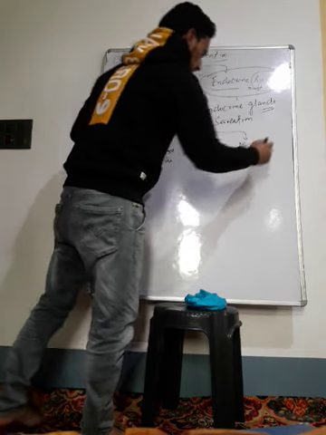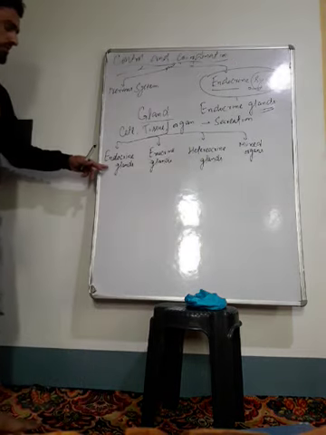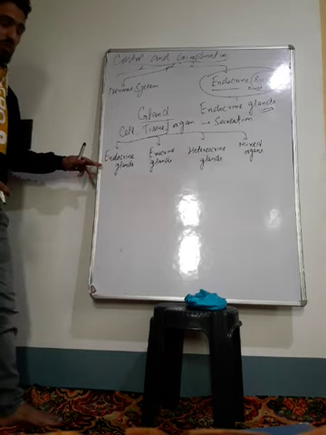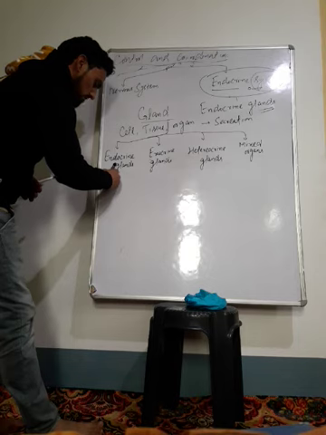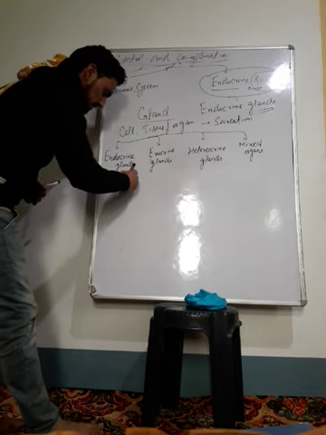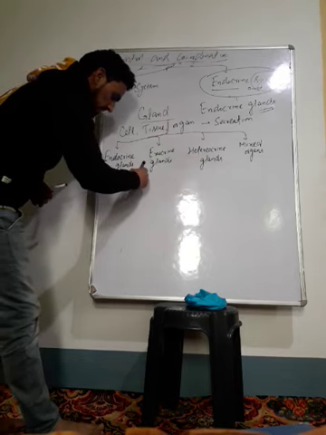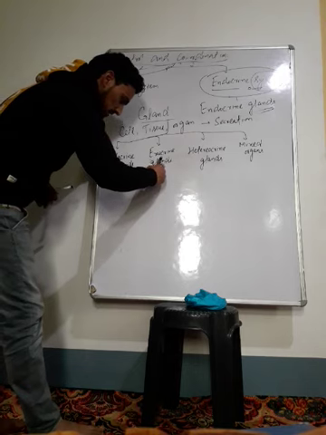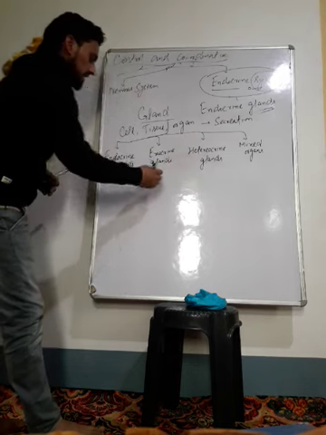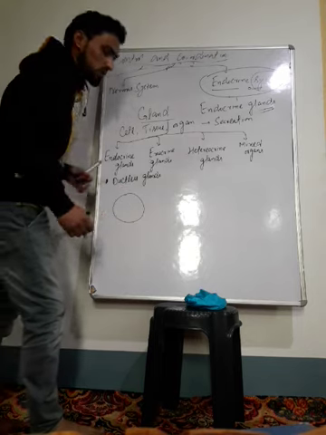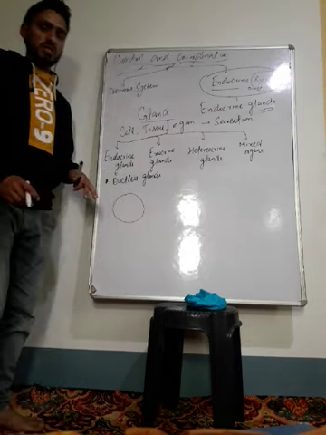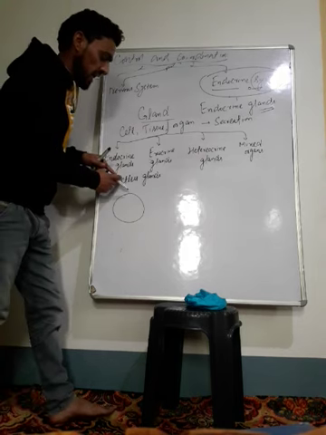Now the first type of glands are known as endocrine glands. What do we mean by endocrine glands? These glands are also known as the ductless glands. Ductless glands means these are glands, a cell, tissue or organ, which performs secretion, but they do not have ducts.